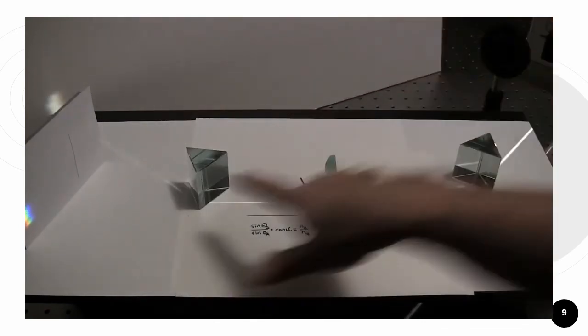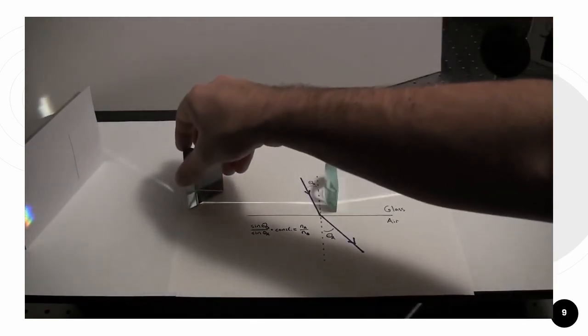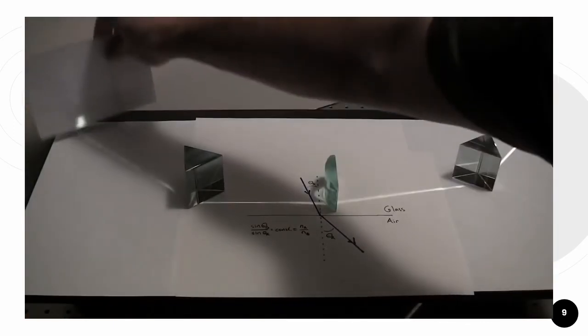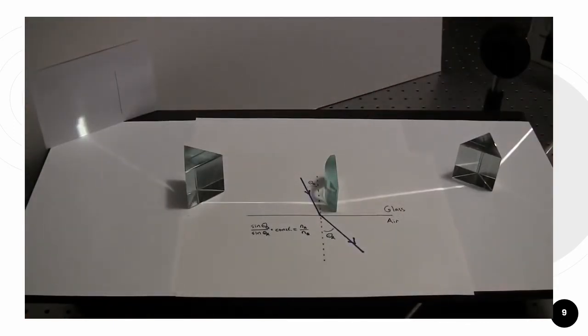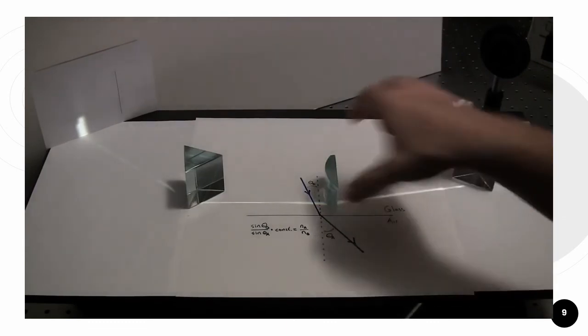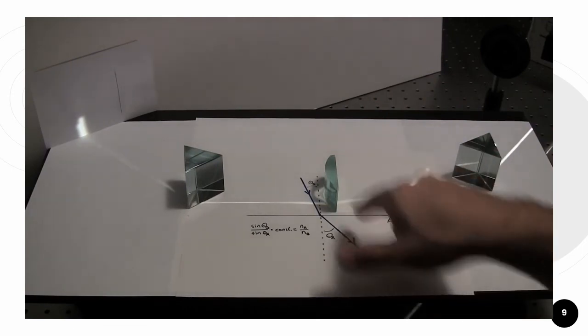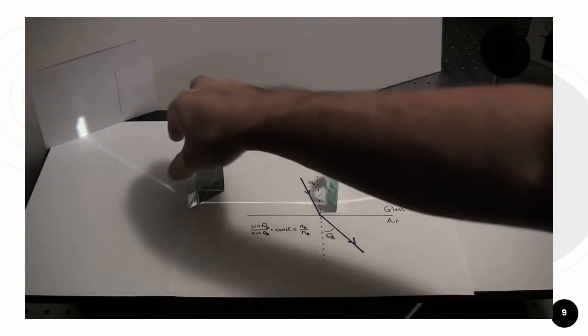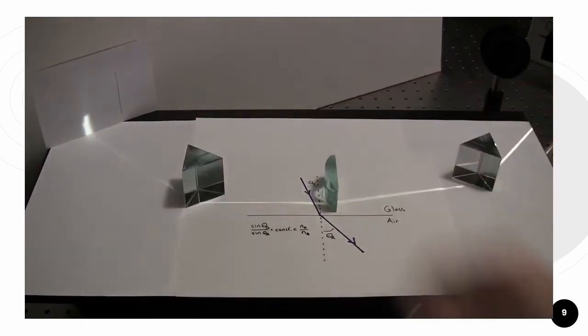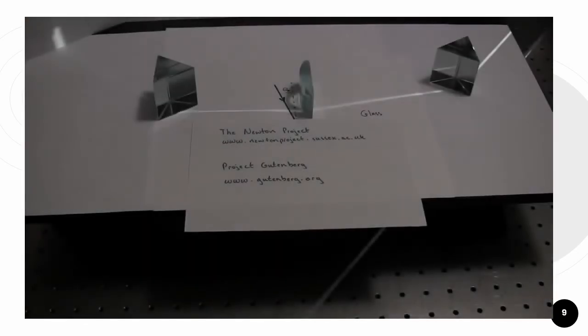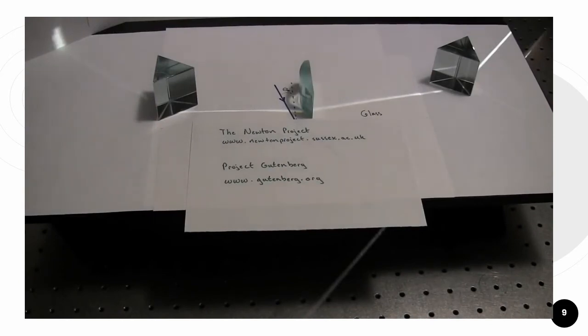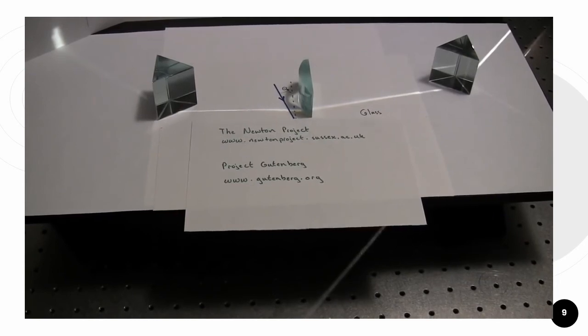If you really want to make a beam of white light from this colored spectrum, you can follow the method outlined in Newton's Optics. This comes from his last experiment in Book 1. You start with a prism that we had before. Then you add a lens to the system, and you want this length to be roughly twice the focal length of the lens. At some distance away from the lens, we'll put another prism, and this distance again should be roughly twice the focal length. And we adjust the prism, and what we see is a reasonable approximation of white light.